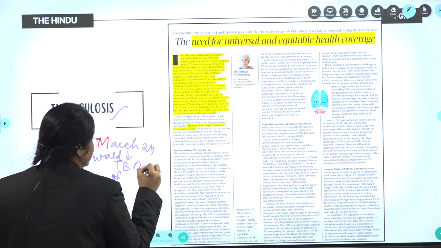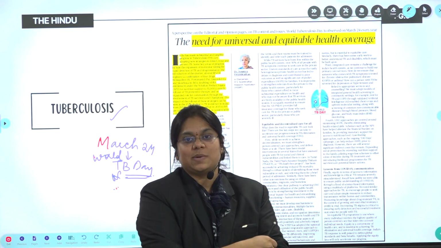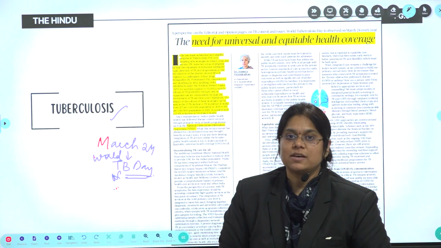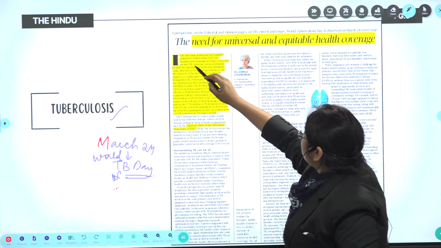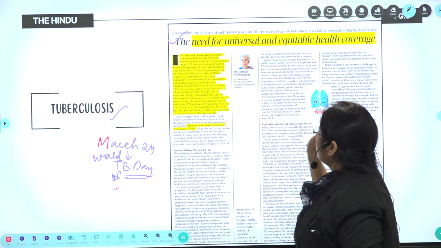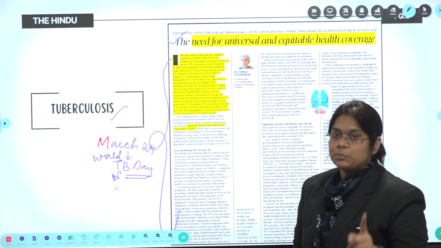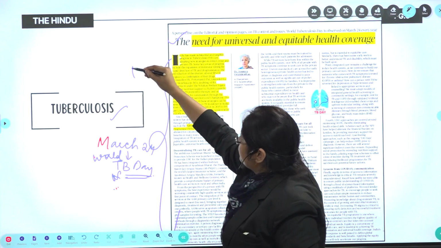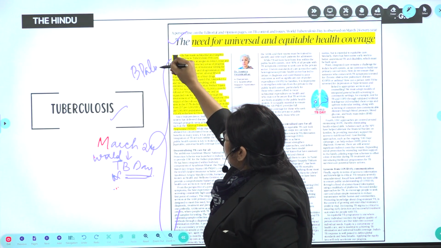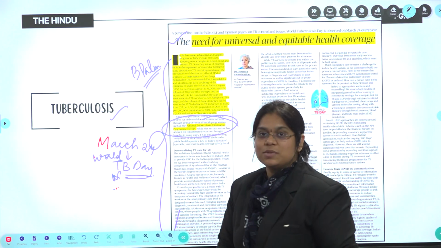Today The Hindu's paper is flooded with many articles about TB, and from among them I have selected one: the need for universal and equitable health coverage. It talks about TB, and the important things here are BPaLM, which is a combination of 4 drugs, and the National Tuberculosis Elimination Program.